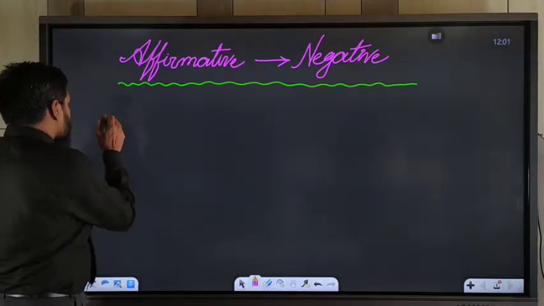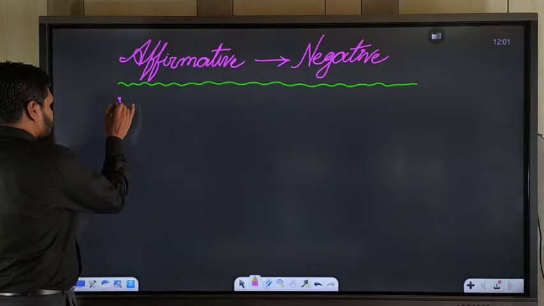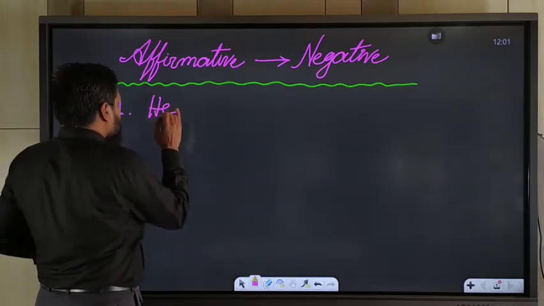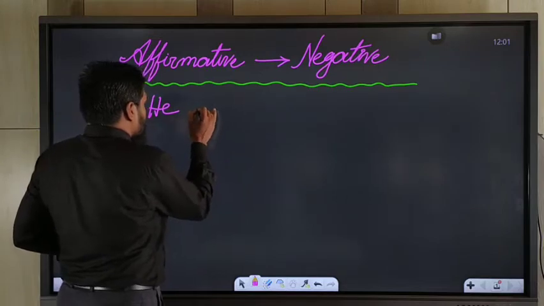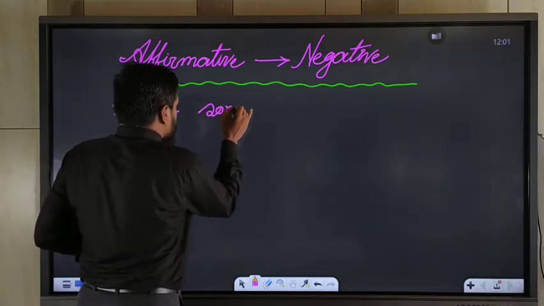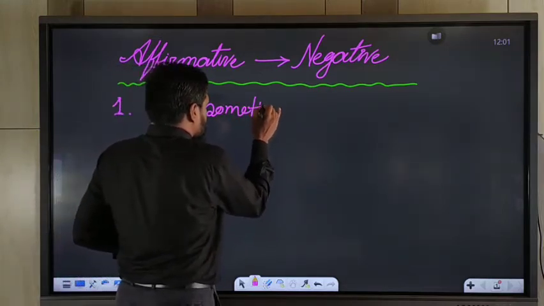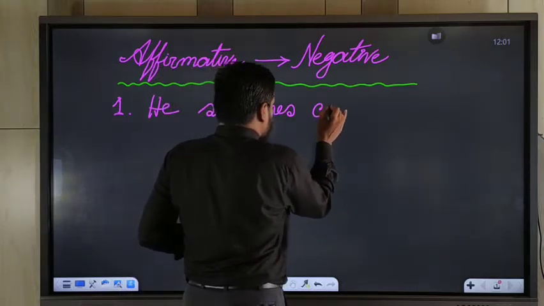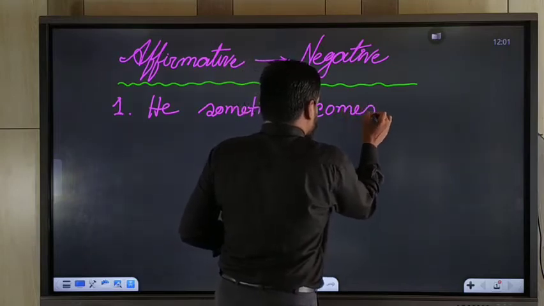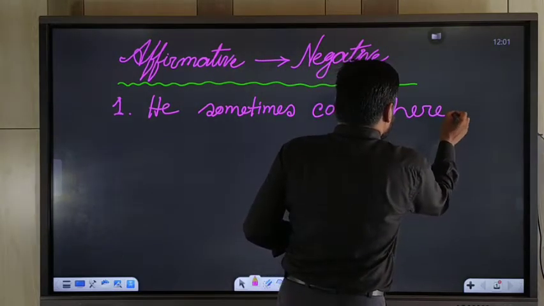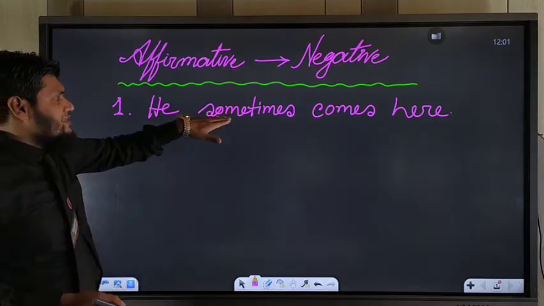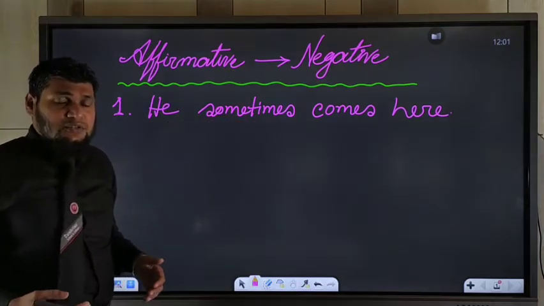Number 1. He sometimes comes here. If you get sometimes in an affirmative sentence, you should use not always.